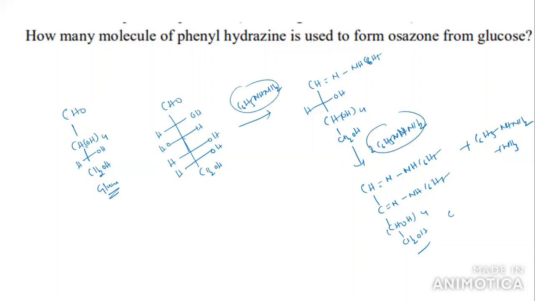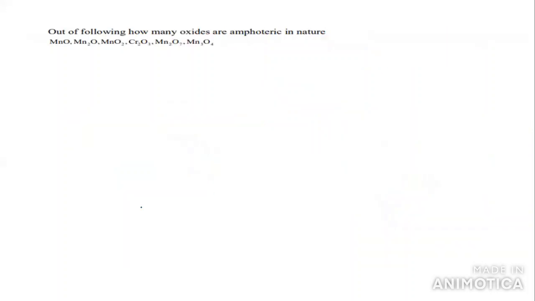Generally, this is oxygen. During osazone formation, how many molecules of phenylhydrazine are involved? 3 molecules of phenylhydrazine are involved.